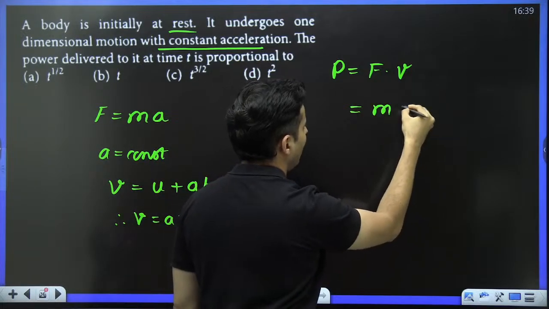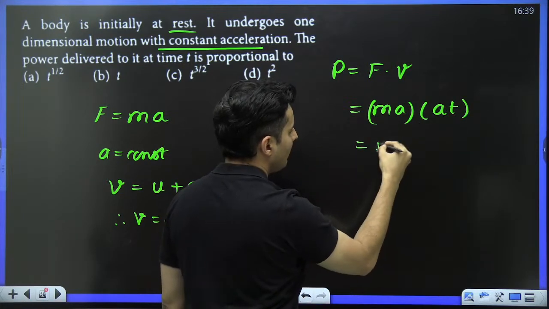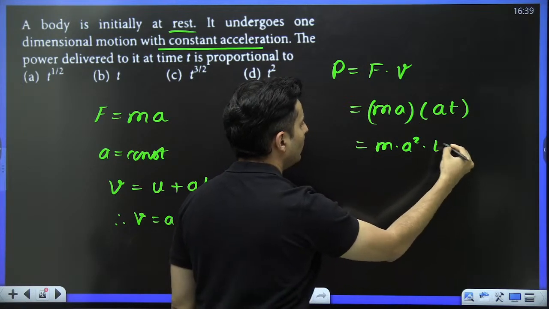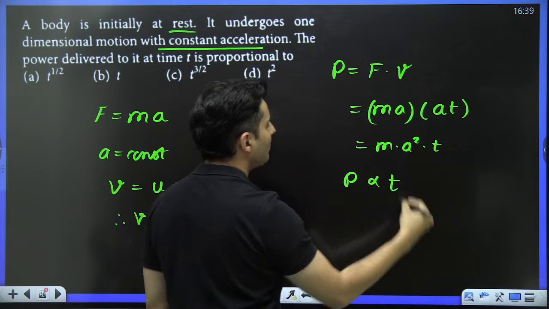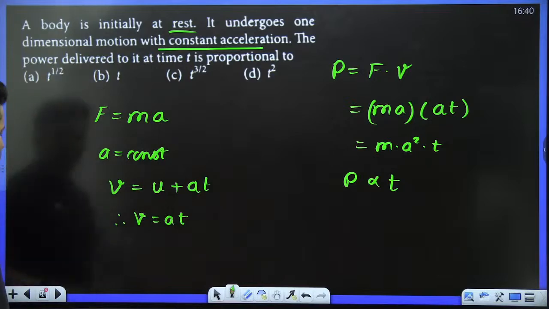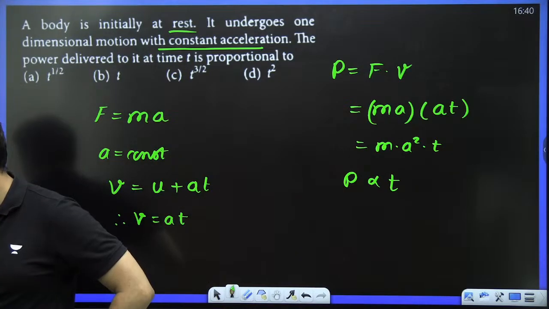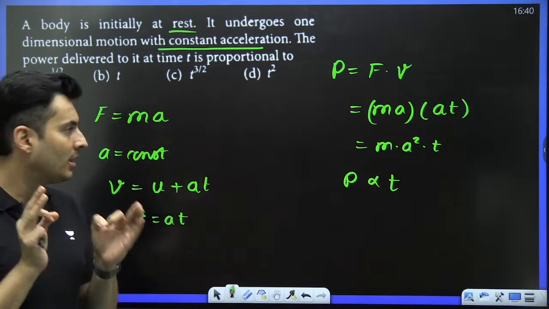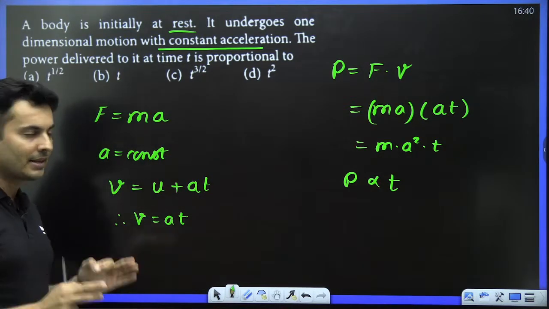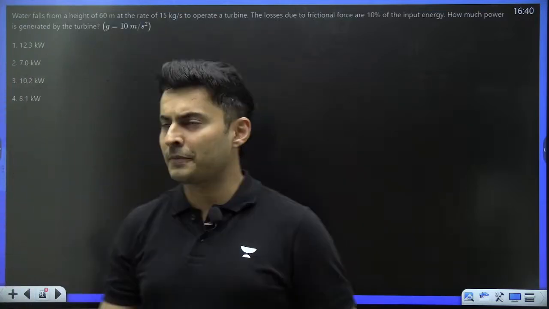Substitute it over there and see what you get. Instead of force I will write MA, and instead of velocity I will write AT. So this will become M into A square into T. So power is directly proportional to T, because mass is constant and acceleration is given to be constant. So the correct answer should be B for bananas. No, it's not A. It is option B. Be careful. Yes, it is option B. Correcto.